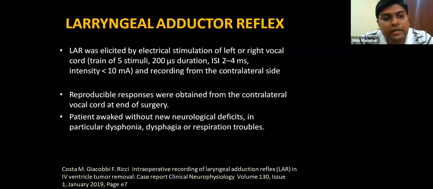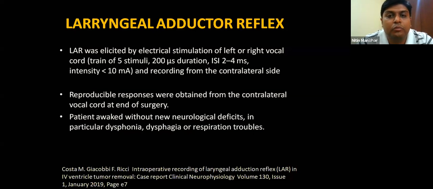This information is vital because, with some tumors in the brainstem, we want to know whether the patient can be extubated, whether the patient will have cough, whether the patient will have vocal cord mobility. So you don't need to wait until the end of surgery. You can do laryngeal adductor reflex. This is being done in some centers, but it's still in the experimental stage.